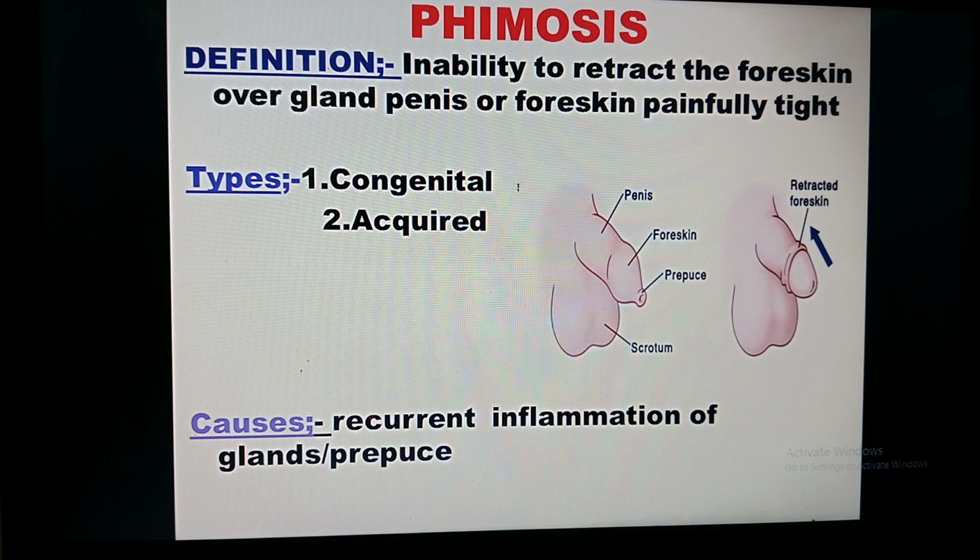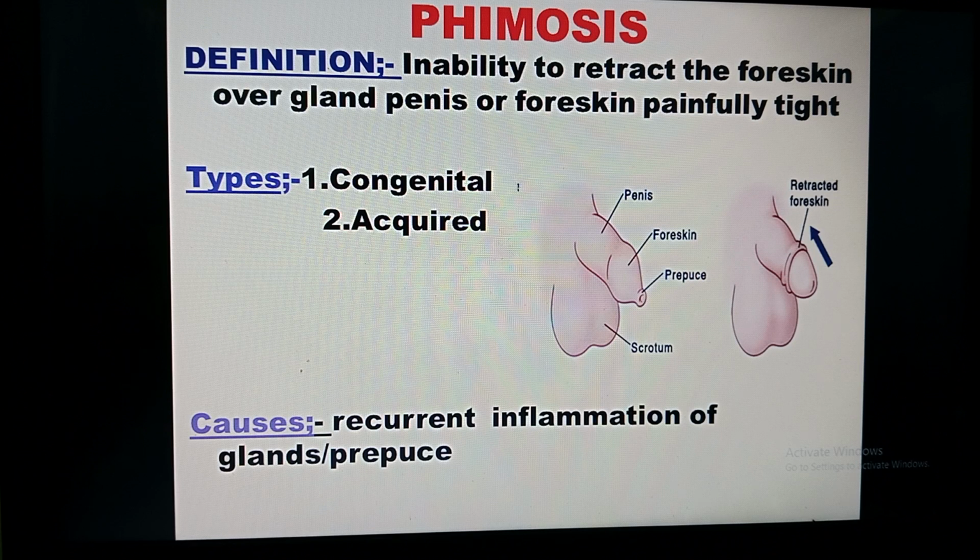There are two types. One is congenital and the other is acquired. Congenital means the child gets it by birth. Acquired means it occurs after birth due to many other causes, as I said. You can see in the picture, this is the glans penis. Over the glans penis, this is the foreskin, and this foreskin can be retracted. See here, retracted, and this part can be cleaned. But in phimosis, it is completely covered like this. It cannot be pulled back. That is an abnormal condition. Normally it can be pulled back.